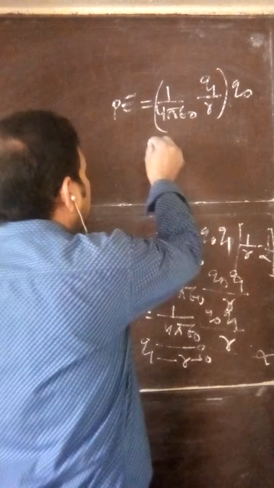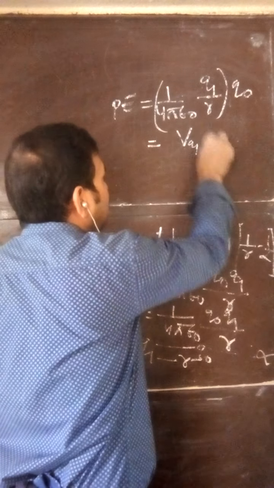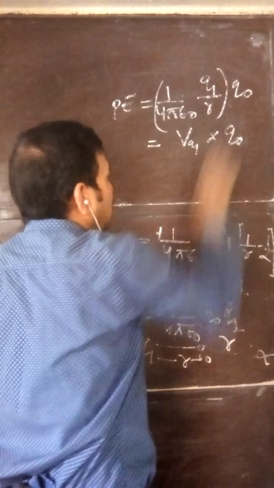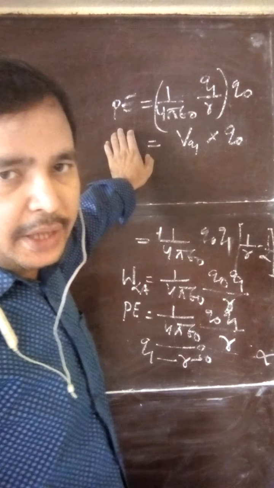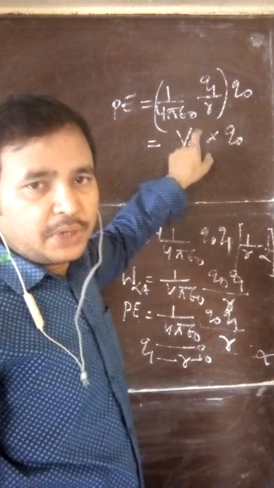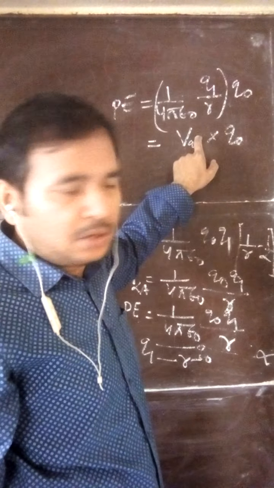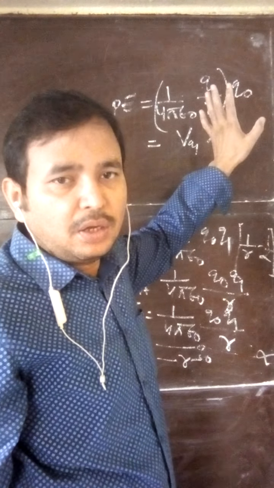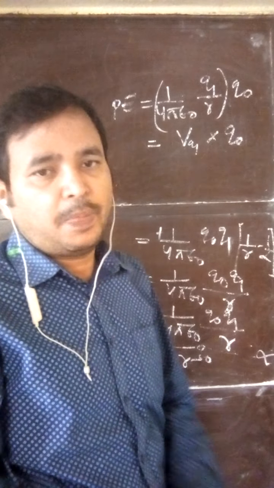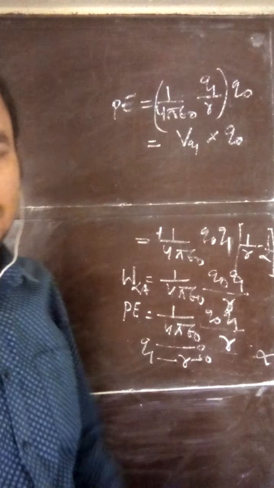So you can write potential energy is potential due to Q1 into the charge which you are moving. So the formula for potential energy is the product of the potential due to the given charge and the charge which you are moving in the system. So this is another formula: potential energy is potential times charge.